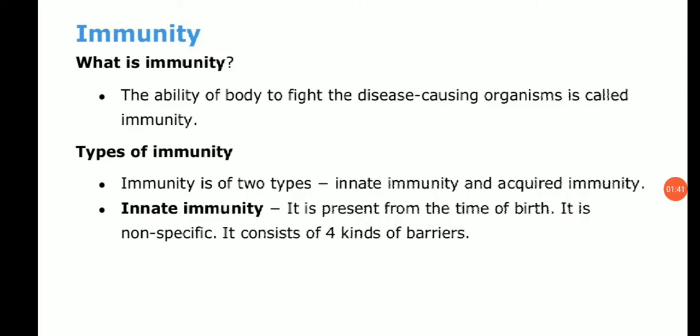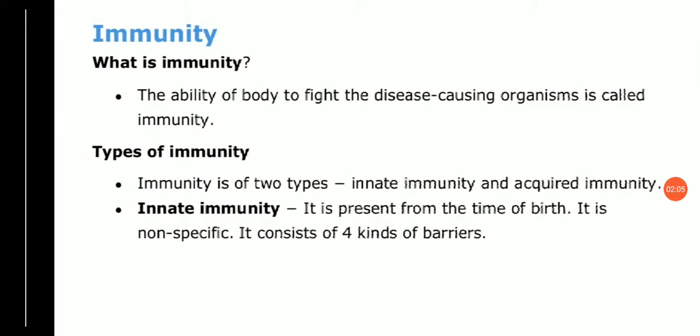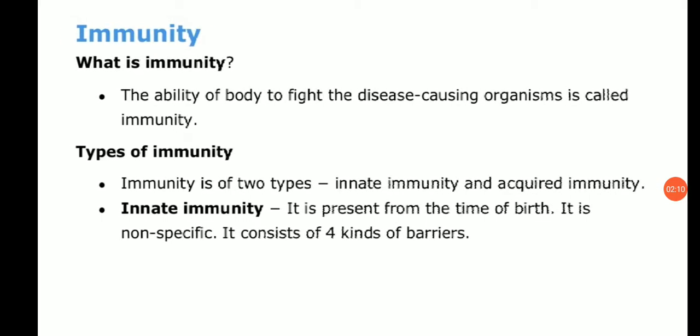Now types of immunity. Immunity is of two types: innate immunity and acquired immunity. Innate immunity means it is present from the time of birth. You have studied in 10th class also that this type of immunity is known as hereditary also, because it is passed from one generation to the next generation, and it is non-specific. So it consists of four barriers.